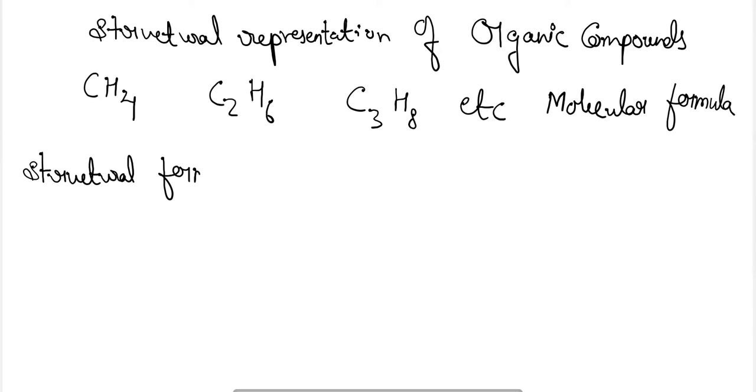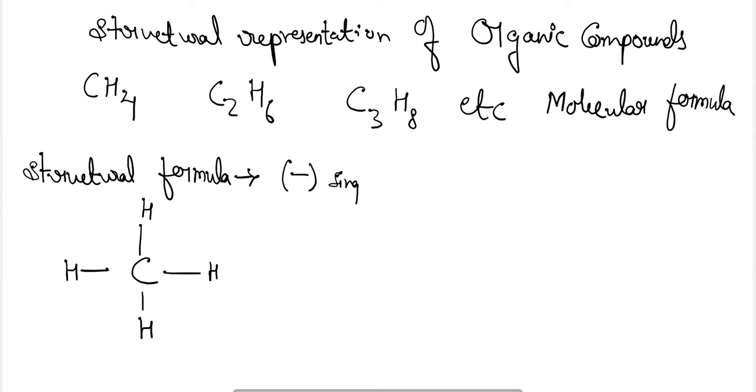Structural formula. In the structural formula, we represent the bonds with lines: a single bond with a single line, a double bond with a double line, and a triple bond with a triple line.